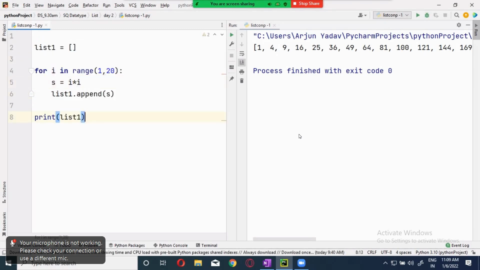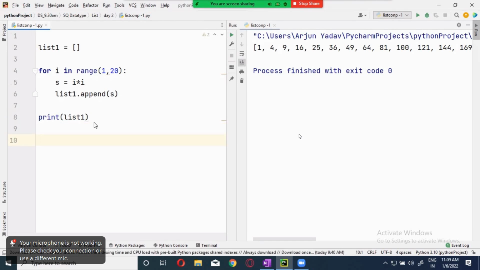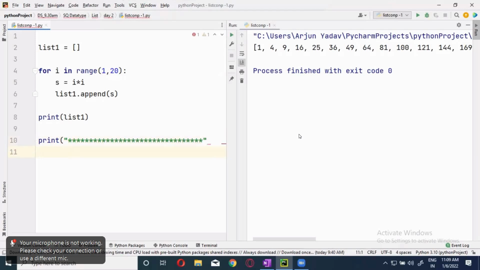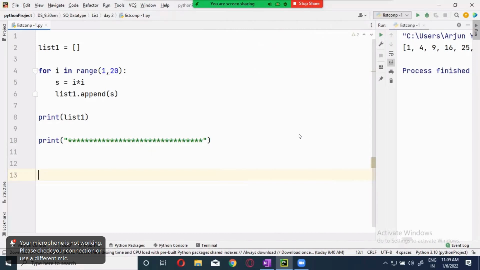The same thing I'm going to do using list comprehension. Now let's see this. I'm going to explain it to you, just see this first.